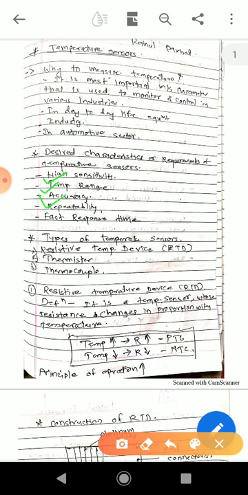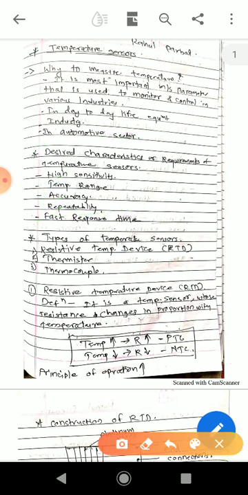Accuracy is the closeness of the temperature sensor output to the actual value. Then repeatability means the temperature sensor should repeat each and every value which is measured over time. The next one is fast response, meaning how quickly the temperature sensor can determine a change in temperature. These are the desired parameters, and they are very important while selecting any type of temperature sensor for our application.